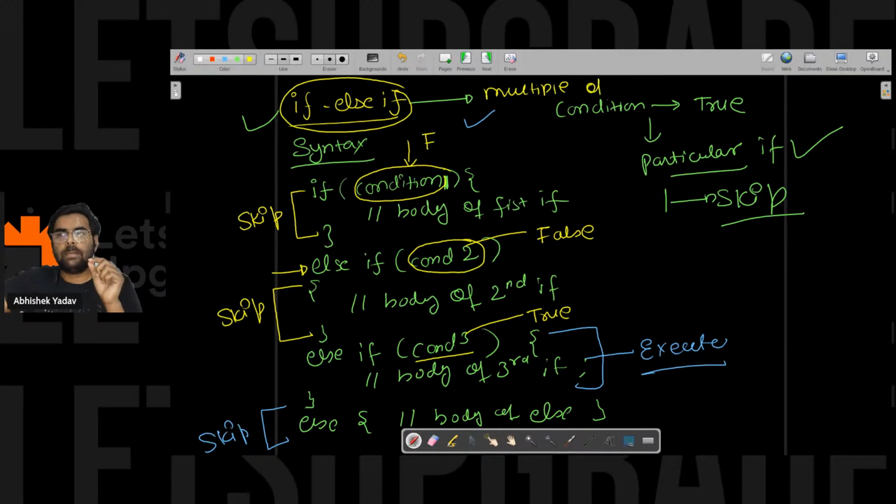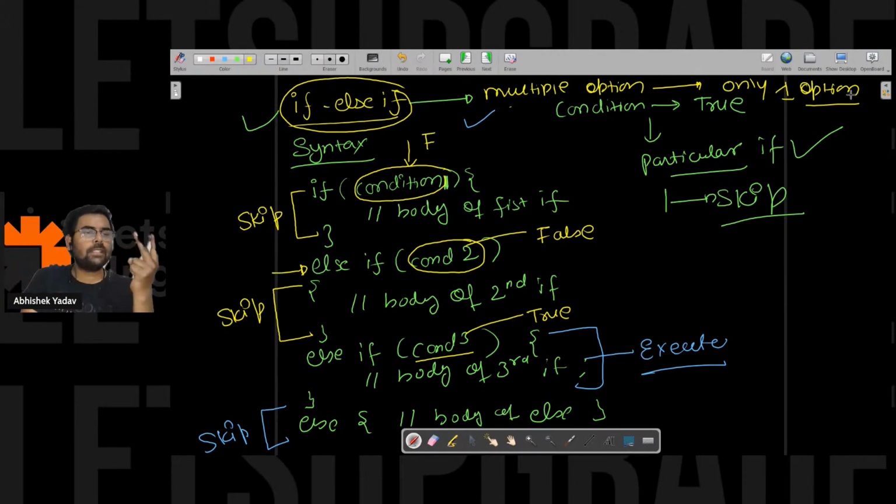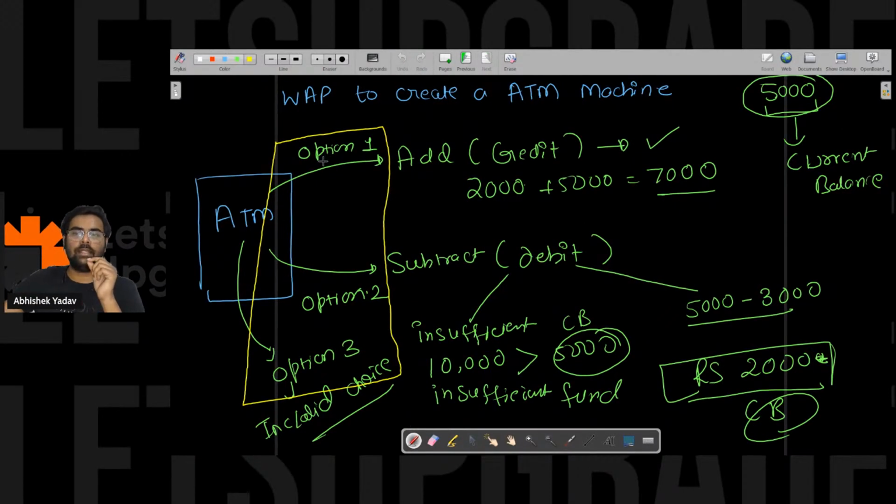Multiple options available, and I have to choose only one option among them. If I have two options available and I have to choose only one option among them, then I have to go with if else. If I have more than two options available and I have to choose one among them, then I will go with if else if. In this diagram, you have more than two options, so if else is not possible. Here I have to use if else if, right? So this part I can handle with the help of if else if.